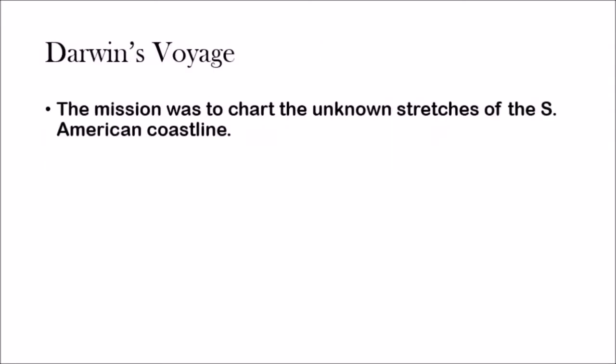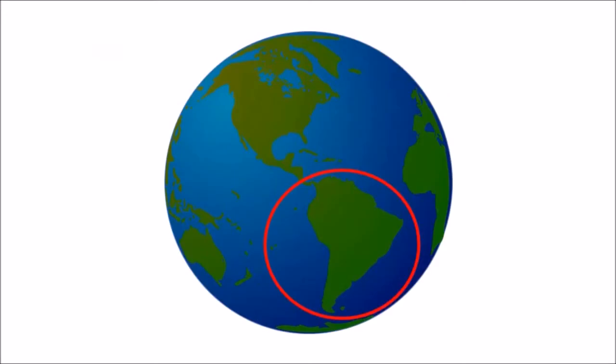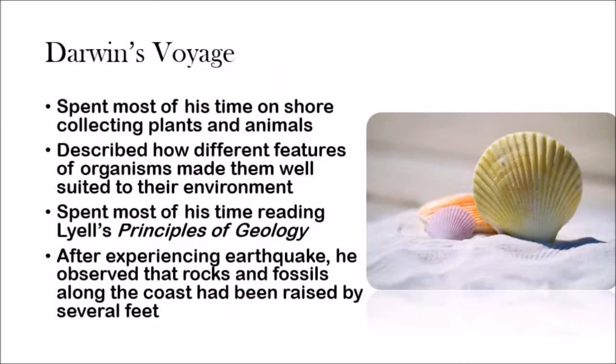Now, Darwin's voyage, the HMS Beagle's mission at the time, was to chart the unknown stretches of the South American coastline. And on this voyage is where Darwin really made his theory on evolution and got all these ideas. That's South America. So, on that voyage, Darwin spent most of his time on the shore collecting plants and animals. And he described how different features of these organisms made them well suited to their environment. So he noticed how these organisms had different traits, which made them suited for the environment.